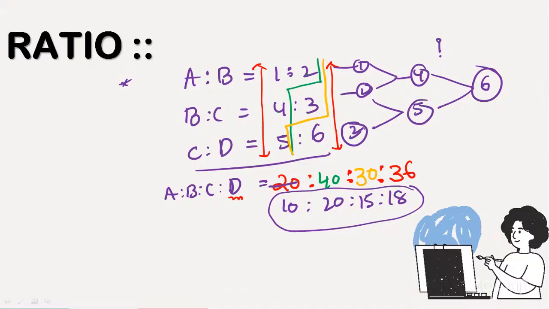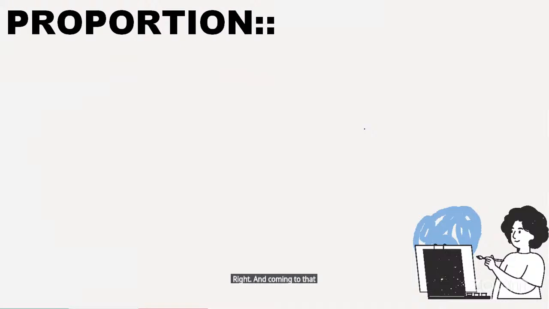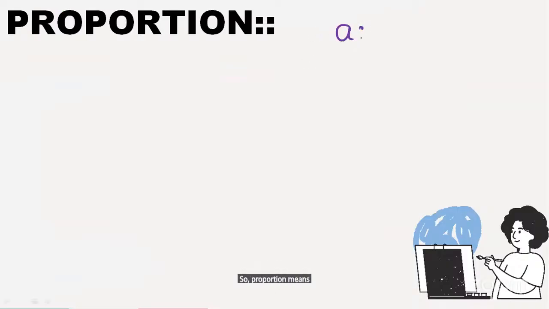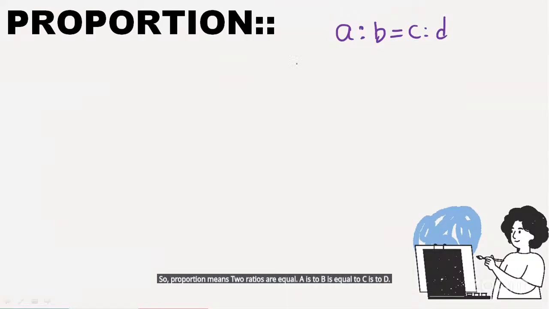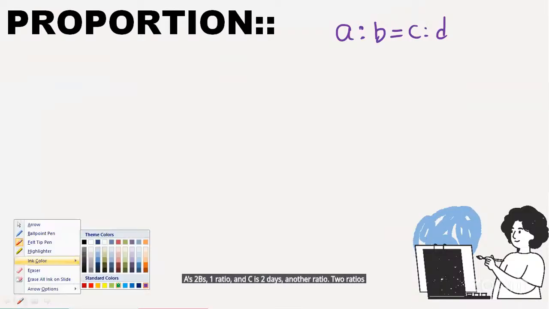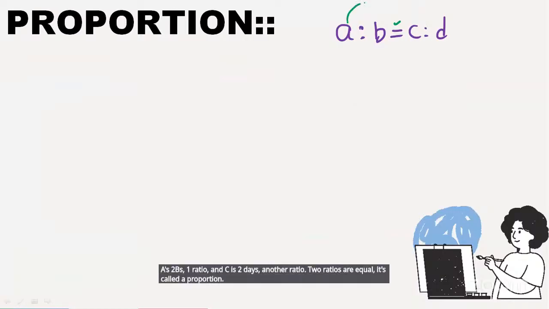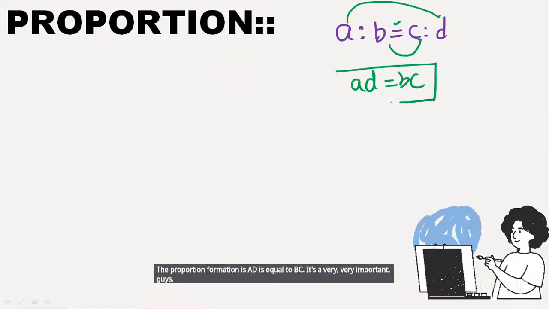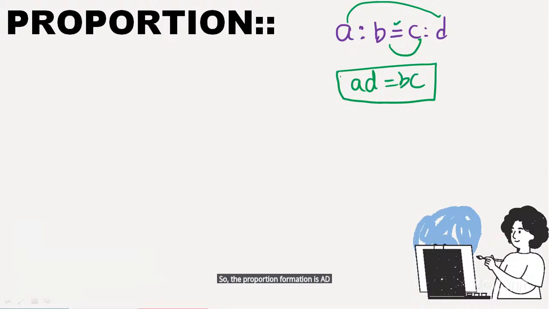Right. And coming to the next point, proportion. It's very, very important, guys. Proportion means two ratios are equal. A is to B is equal to C is to D. A is to B is one ratio and C is to D is another ratio. Two ratios being equal is called the proportion. The proportion formation is AD is equal to BC.